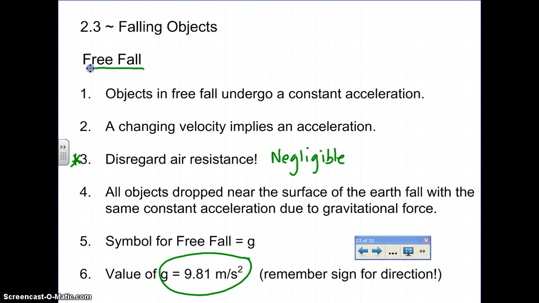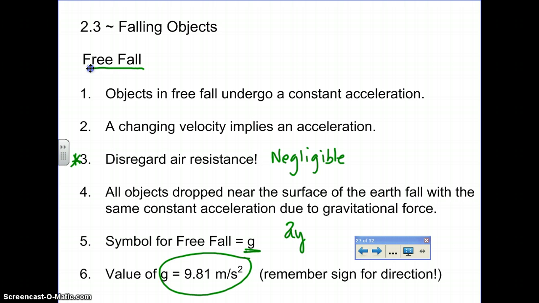So again, back to this. Here's the symbol. We use a special symbol. Instead of using acceleration in the y direction, which is what you would normally use for things that are falling, we're going to use a special symbol, little g. Little g, that's its street name. All right? The acceleration of gravity near the Earth. And this is about 10 meters per second squared.